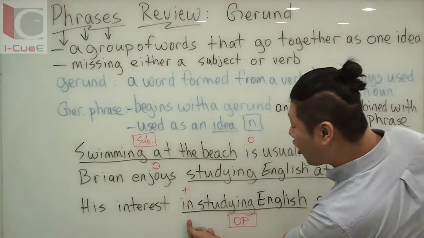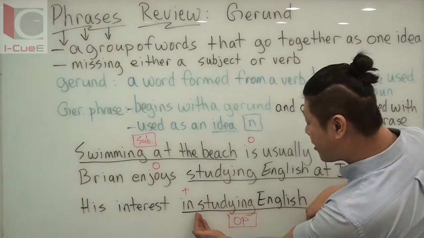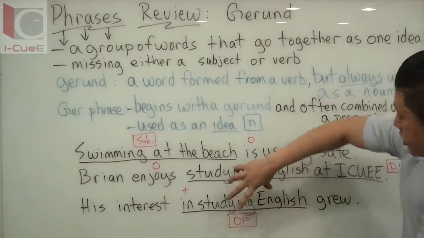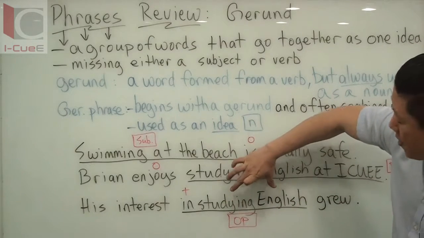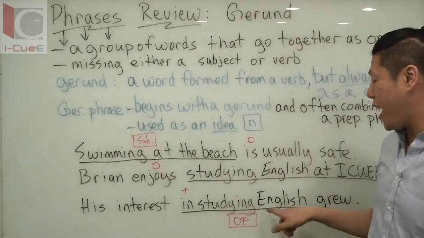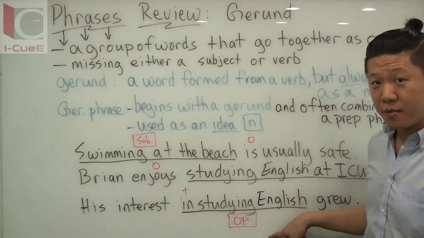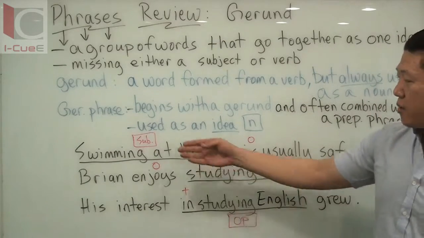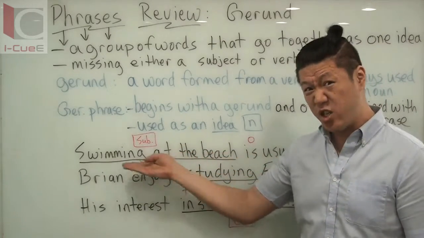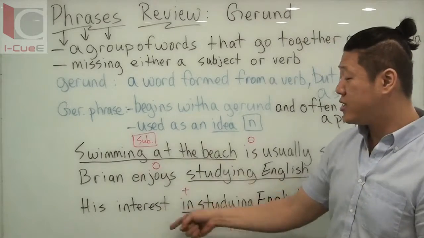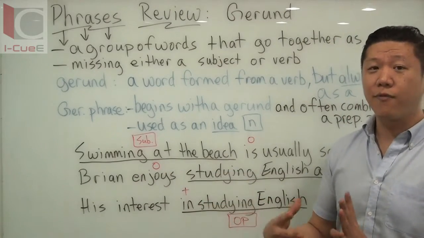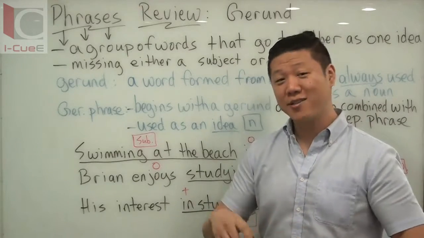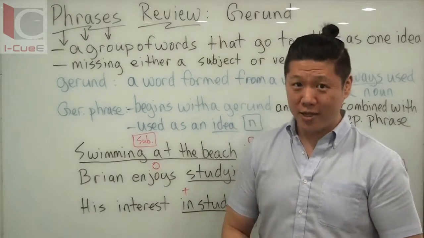But you're starting with a preposition, the words that go together. Studying English, studying is your gerund. Studying English is your gerund phrase. But these two words are acting as the object of preposition. It's a little bit tricky, this one, which is why a lot of times we're going to just talk about gerund phrases as subjects in your sentence, but there are many different ways that we can use them in the different parts of the sentences where we have nouns. Okay, so subject, object of preposition, direct objects.